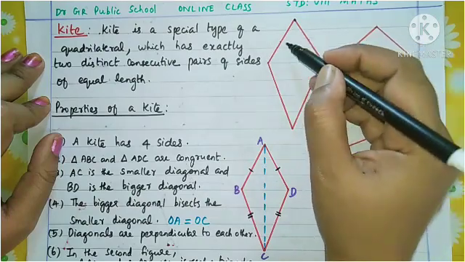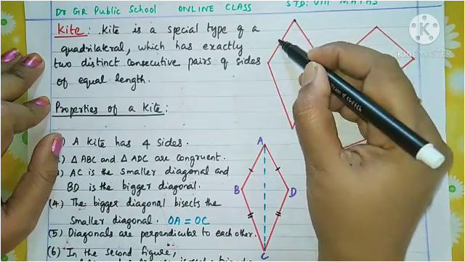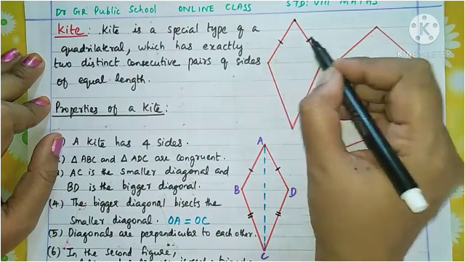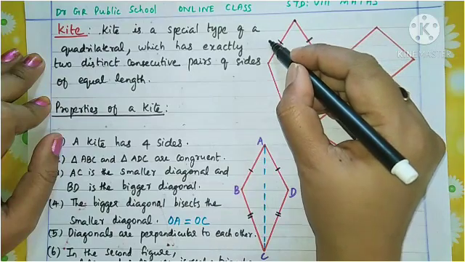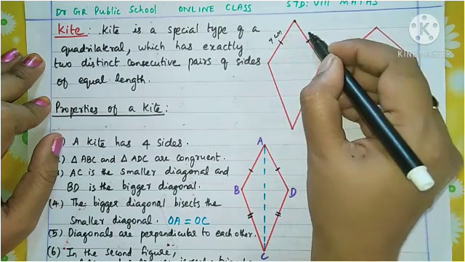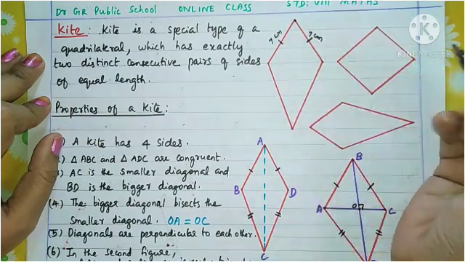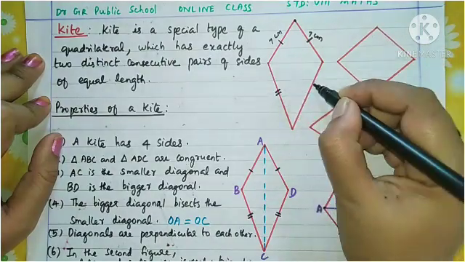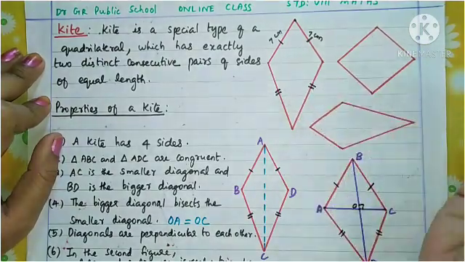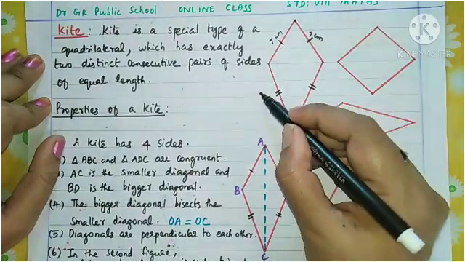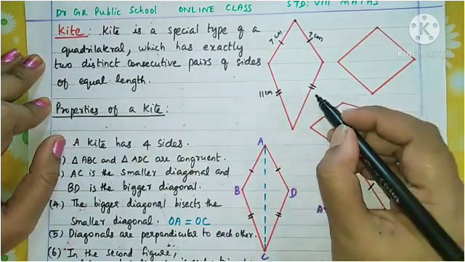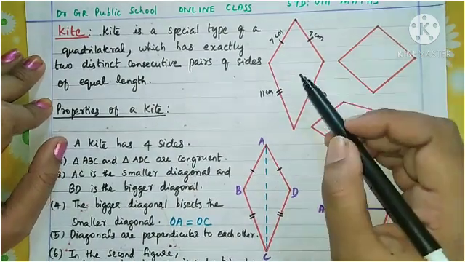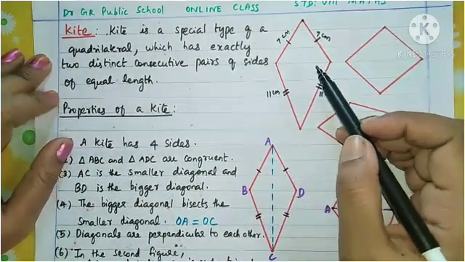So these 2 sides have a common vertex, so they are consecutive sides. What is given? The consecutive sides are of equal length. So these 2 sides are equal. If this is 7 centimeter in length, then this is also 7 centimeter. And these 2 sides are equal. If this side is 11 centimeter, this is also 11 centimeter. So that is the meaning of the definition of a kite.